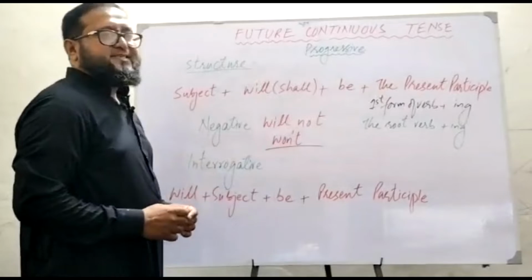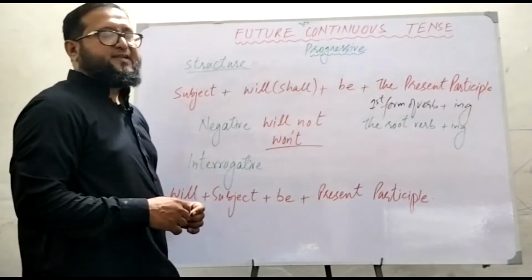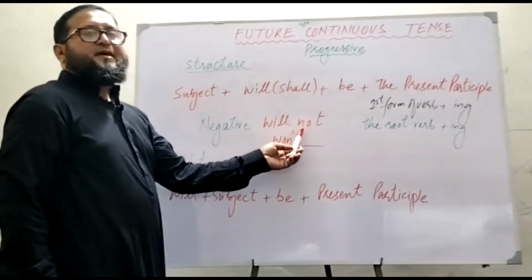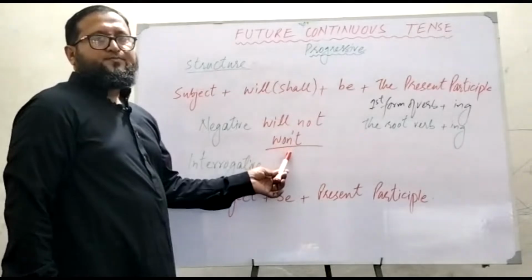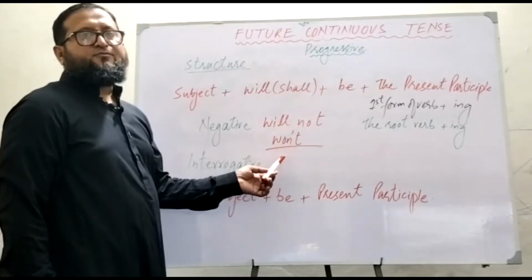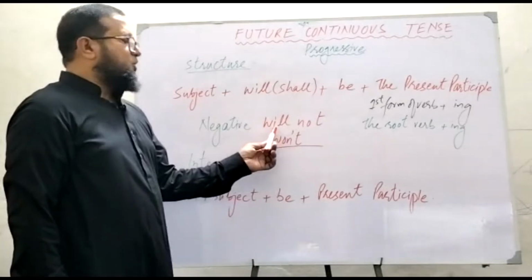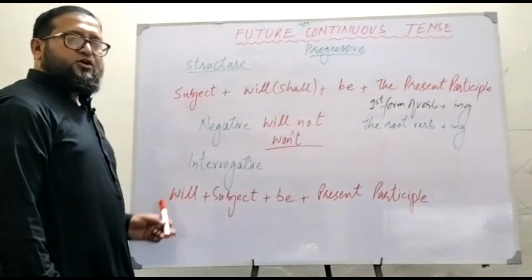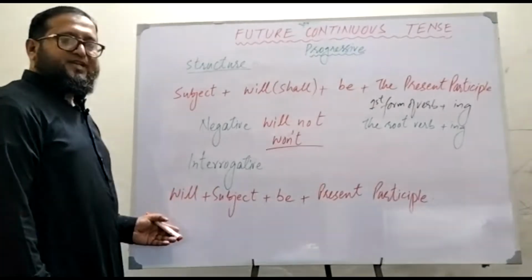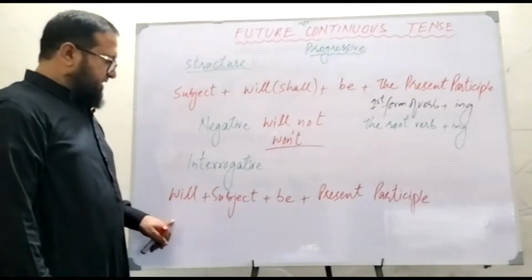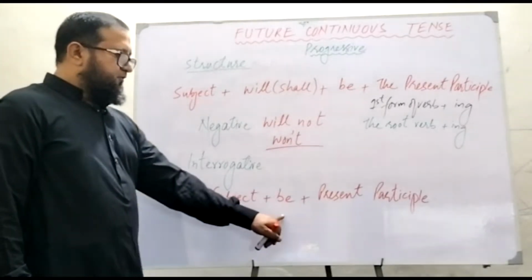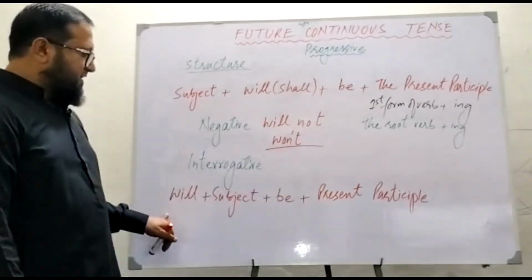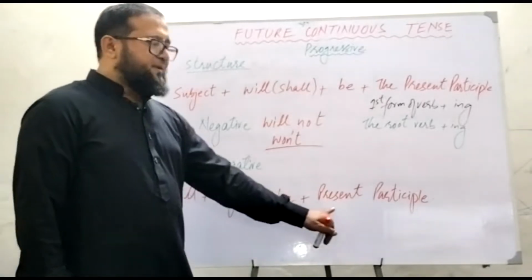For negative sentences, you will write will not or shall not. For will not, you can easily write won't. Simply, if you see somewhere won't written, it means he is talking about will not. For interrogative sentences, will or shall will appear in the beginning. So first there will be will, then comes your subject, then be, then present participle. The structure you must remember: will, then subject, then be, then present participle.